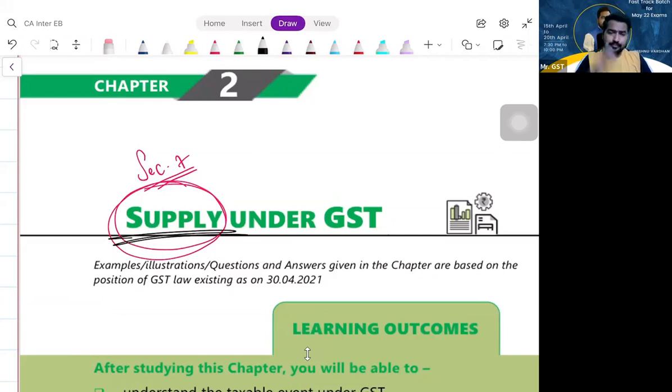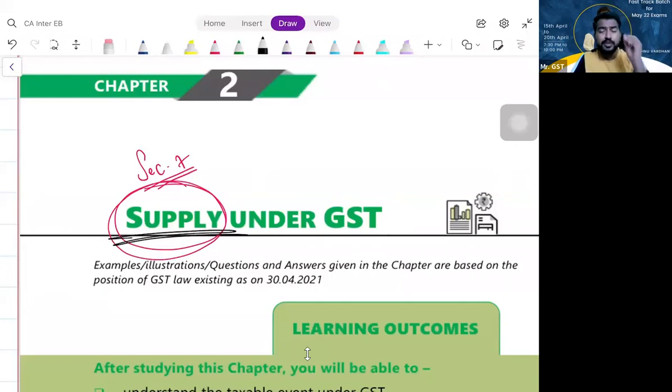Suppose, let us assume I am taking free lectures for you. Whether GST can be imposed on that transaction? Vishnu providing services of taking free lectures for the students. On this transaction, whether GST can be imposed? That means, first, we have to understand whether this transaction will fit within the meaning of supply or not. Where supply has been defined in law: section 7 of the CGST Act 2017.